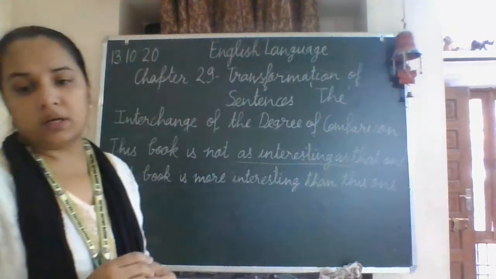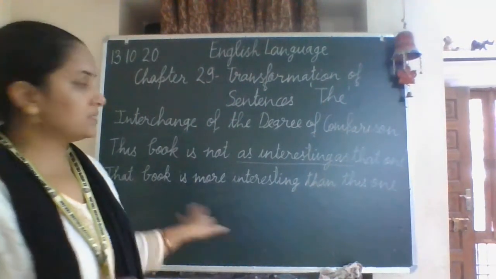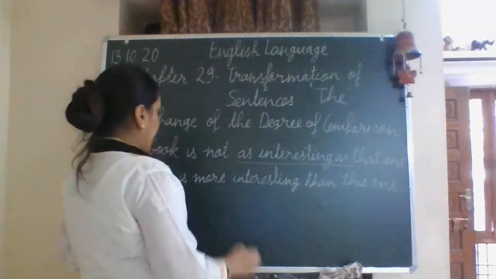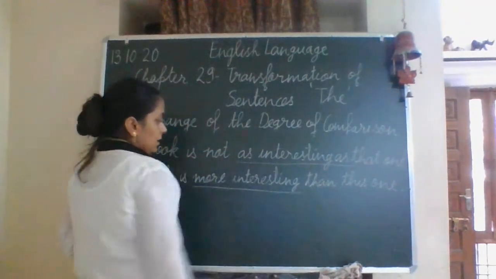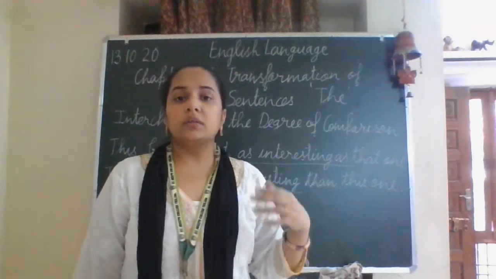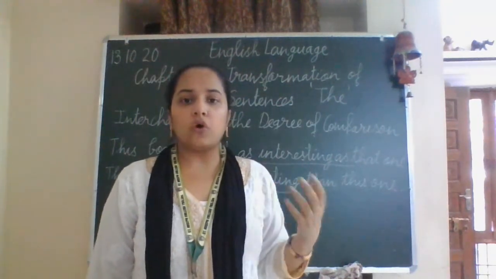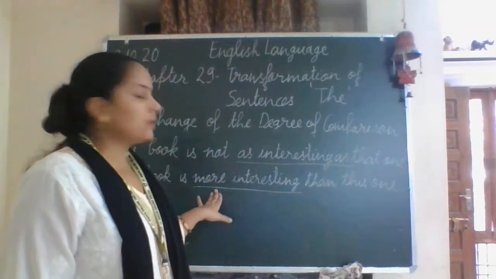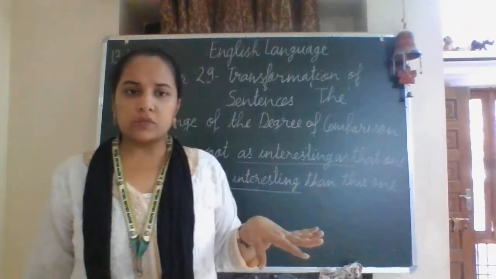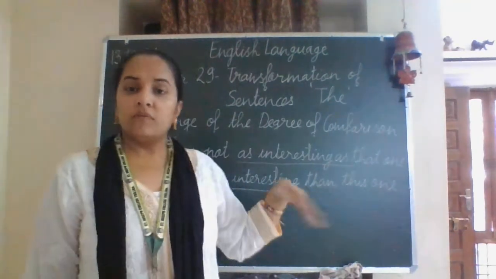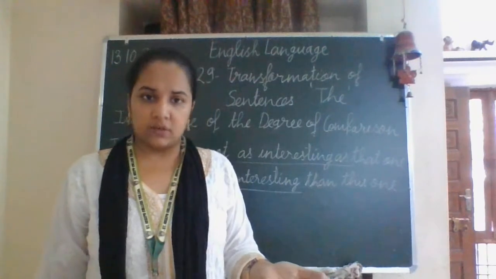That book is more interesting than this one. This will now be more interesting. Now there are some terms where we do not have the comparative or the superlative degrees exactly, then we use the more or the most form. For example, here it is more interesting. It can be most interesting.